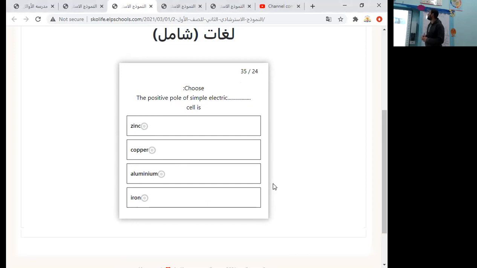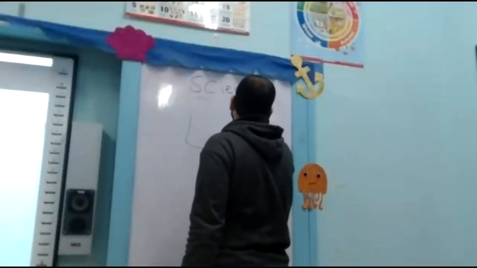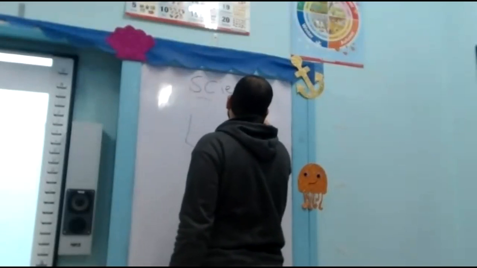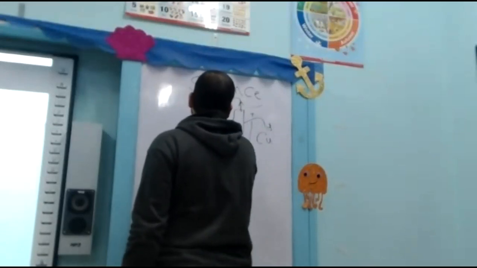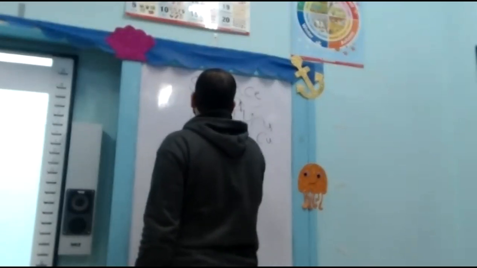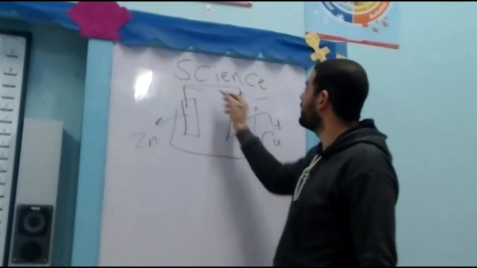The positive pole of simple electric cell is... As we know that the simple electric cell consists of two poles in which positive pole is made up of copper and it is connected to negative pole which is made up of zinc, and the electricity moves from copper to zinc.